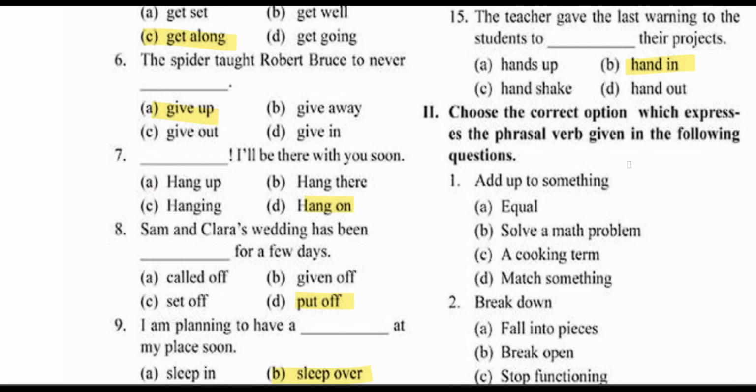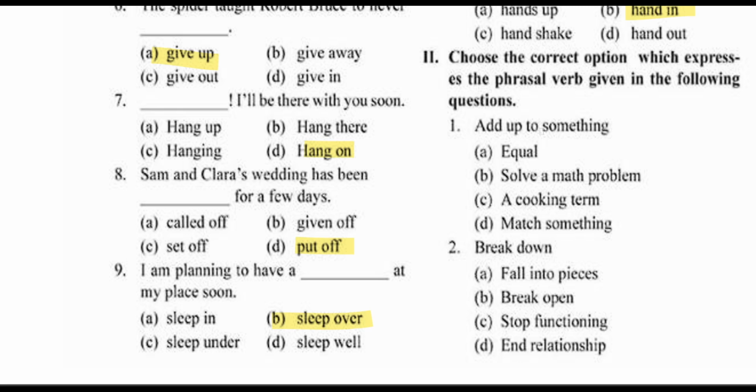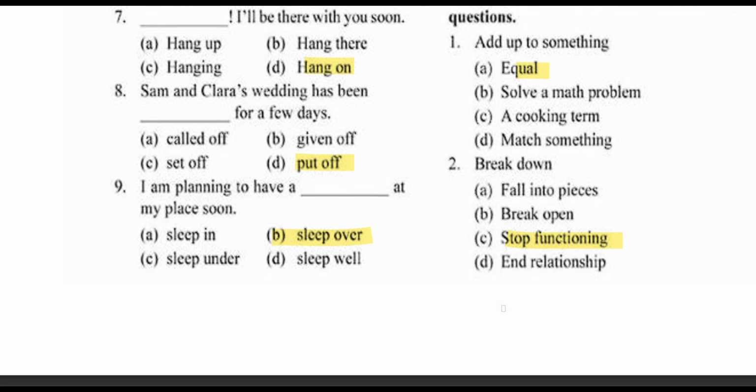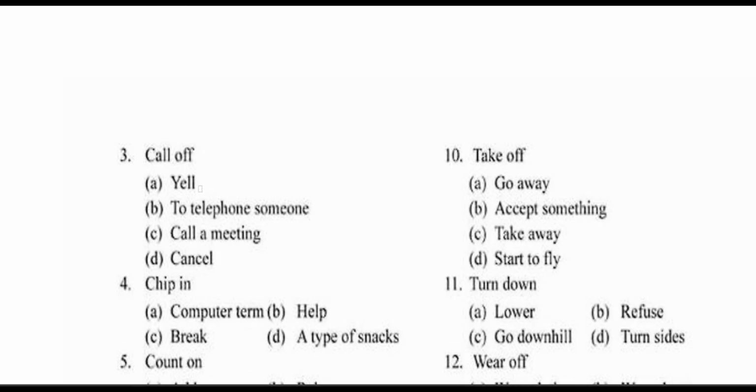So next is choose the correct option which expresses the phrasal verb given in the following question. जैसे कि first is add up to. Add up to means it is equal. Breakdown means stop functioning. The machine has broken down. Call off. The meeting was called off. So to call a meeting, to cancel a meeting.